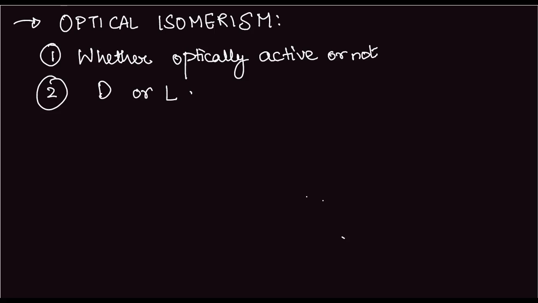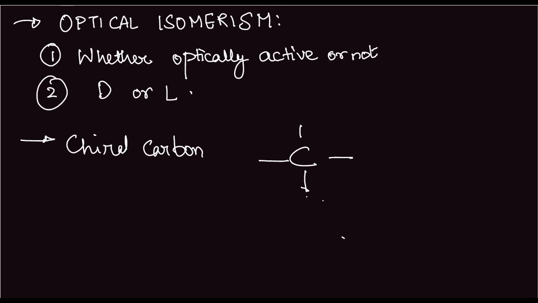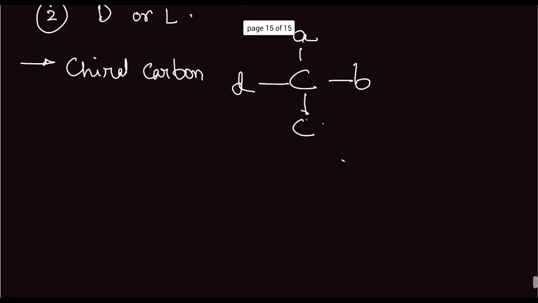Now, there are concepts like chiral carbon. What is a chiral carbon? A chiral carbon is a carbon compound having 4 different groups attached to it on all 4 hands. Carbon has 4 hands, okay? It can bond on 4 sides. Now, all of these should contain different groups of atoms or atoms for it to be a chiral carbon. Okay, this is the definition of chiral carbon. So, let us see an example.